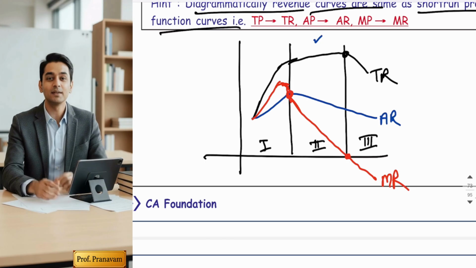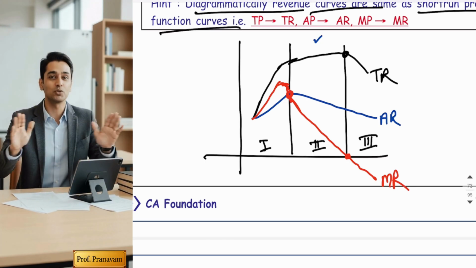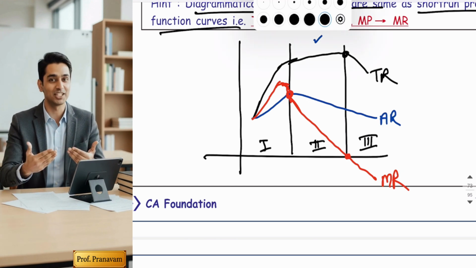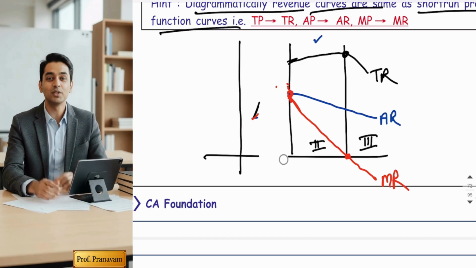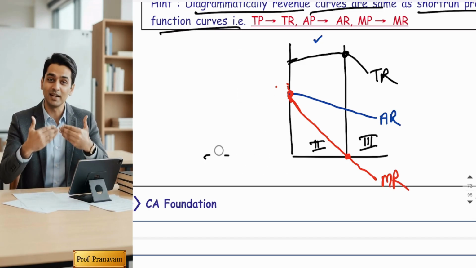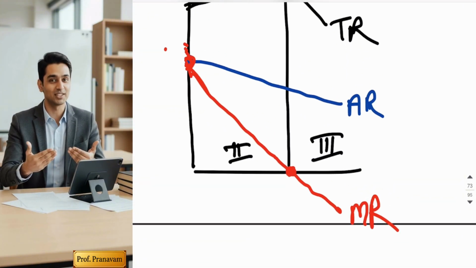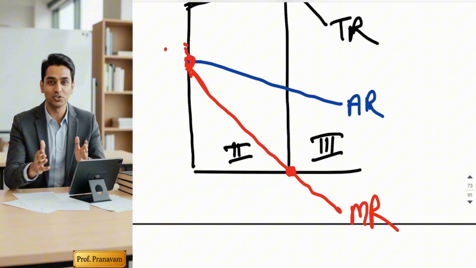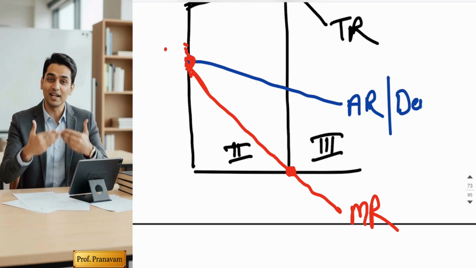So basically, this entire revenue chapter we will study in the second stage only. See here, I'm just removing the first stage. If you remove the first stage, you find the revenue curve is basically a downward sloping curve. And hence, economists state that the AR curve is also a demand curve.